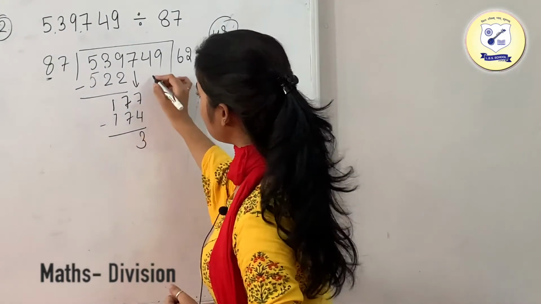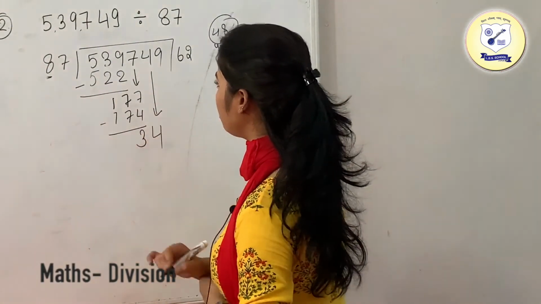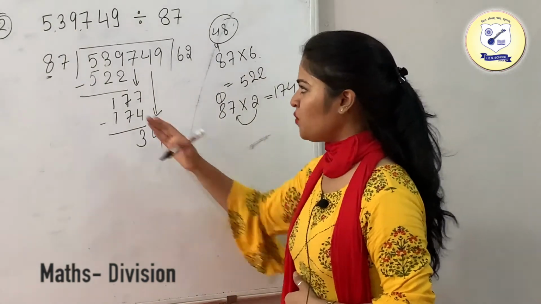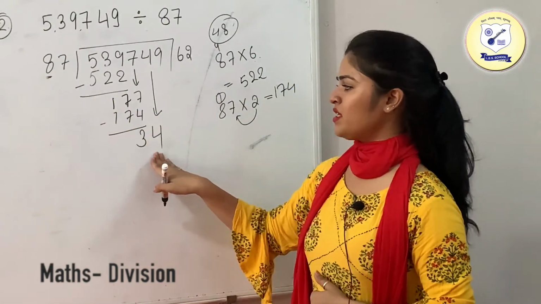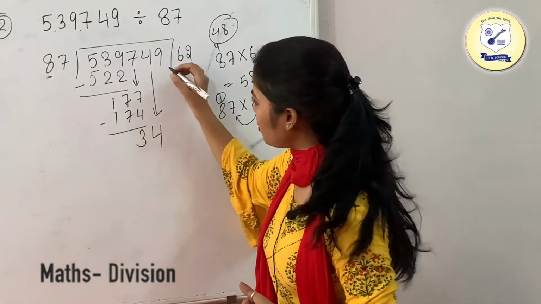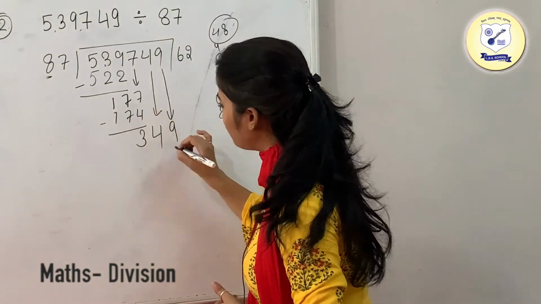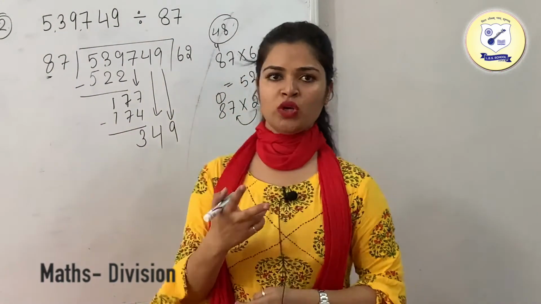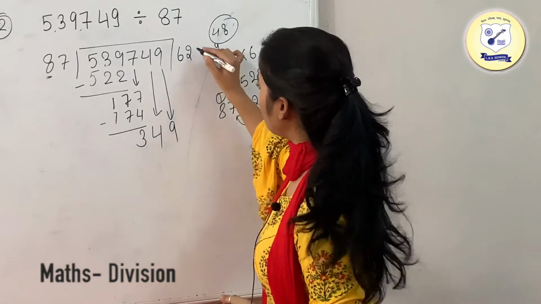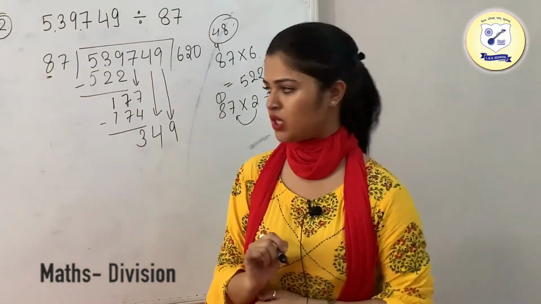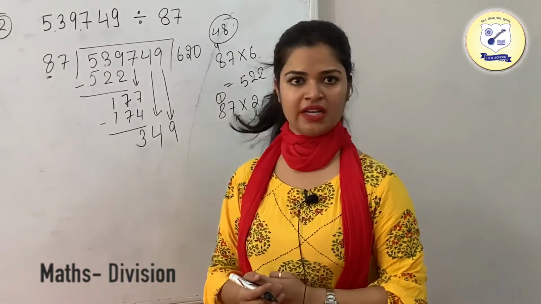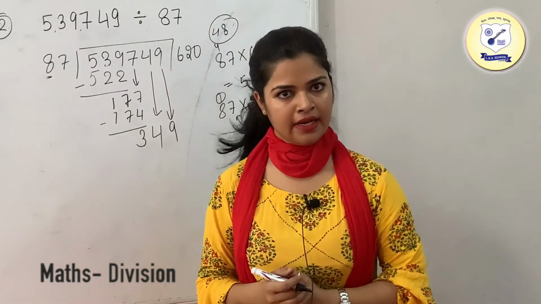Now again this is lesser than this, so we have taken 4 downwards. Again you can see that 34 is lesser than this 87. So what we are going to do is we are going to take this 9 as well. And if you are taking 2 numbers in the same step, then we should put a 0 in the quotient. Now we are having 349, which is greater than 87.